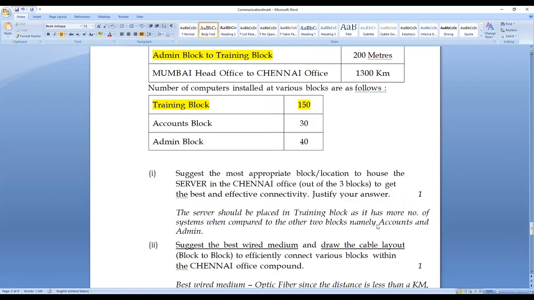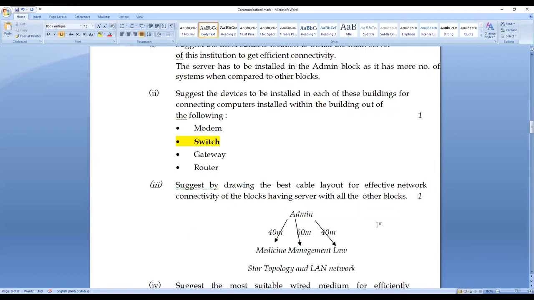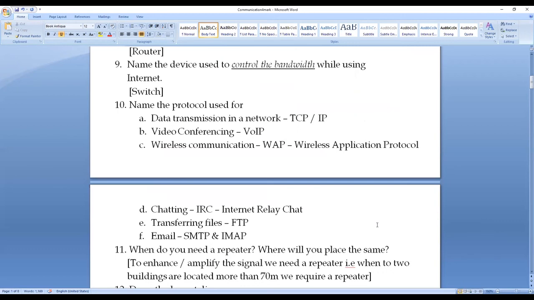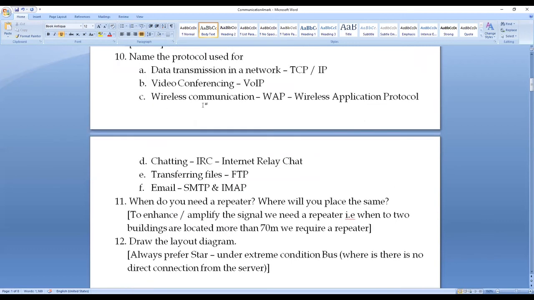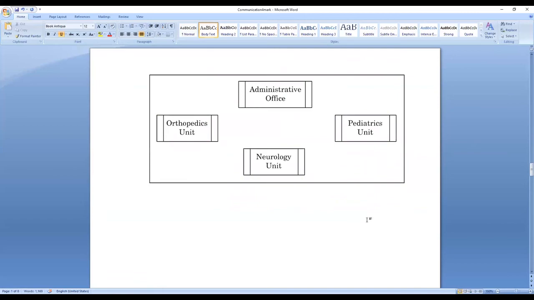With respect to the topology, that is my 10th question. If you check, for wireless communication, I will be using a protocol called WAP. People will normally write TCP/IP.